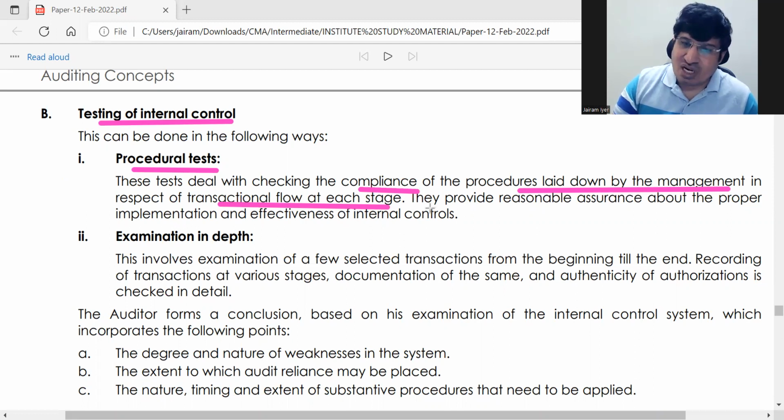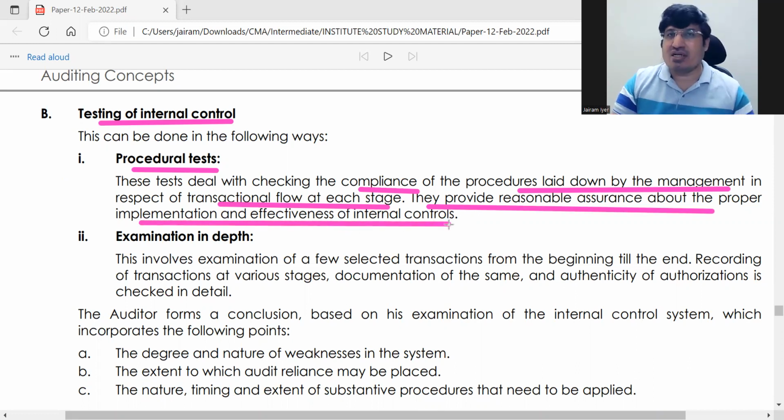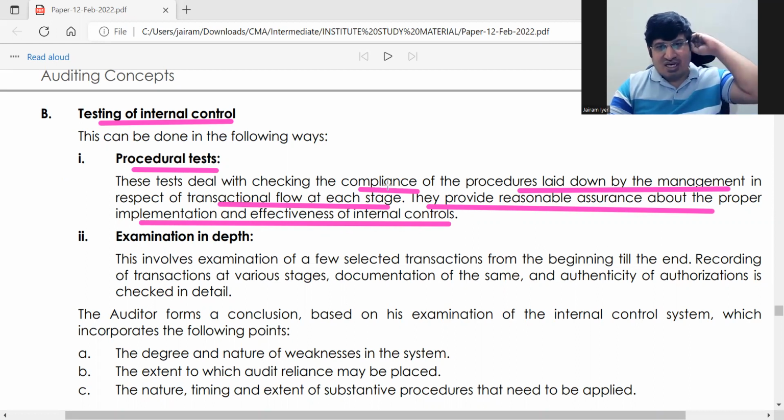Okay, and he has to ask from them assurance that they are implementing the internal controls properly. Take an assurance from them. Okay, that as per them it is functioning properly. Okay, and then he will just test the system with some procedures. Okay, so this is the procedural test. Okay, or you can call it compliance test.